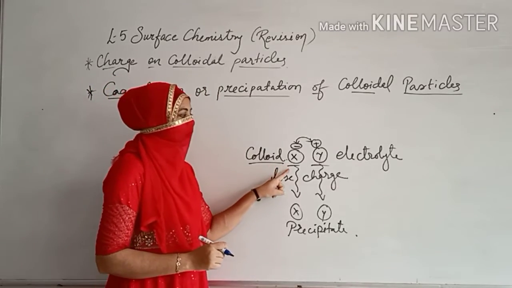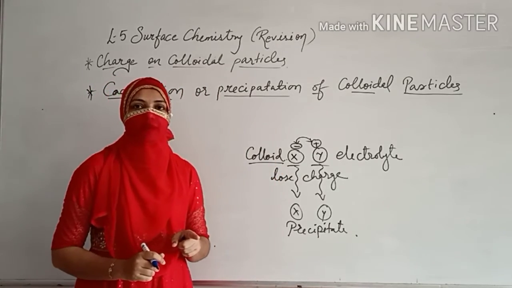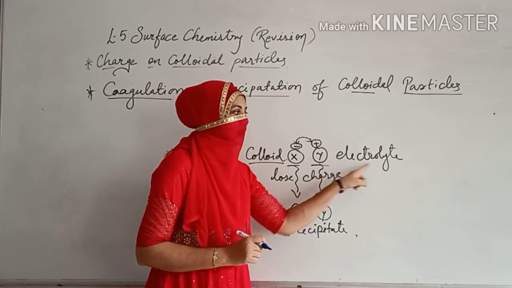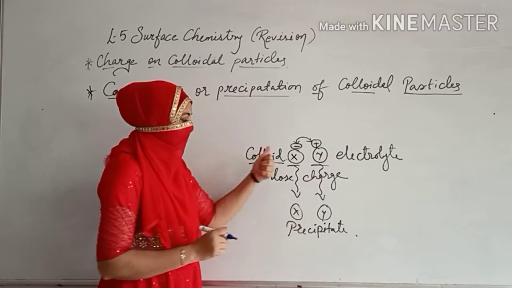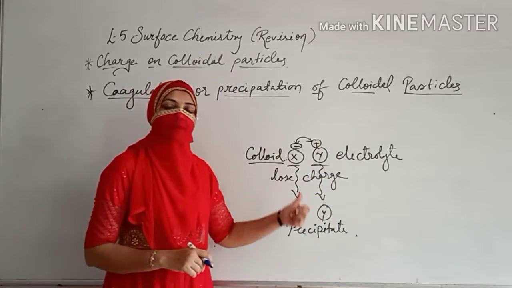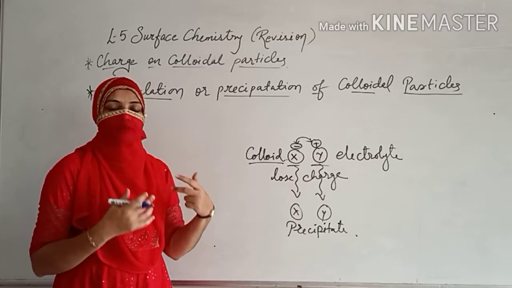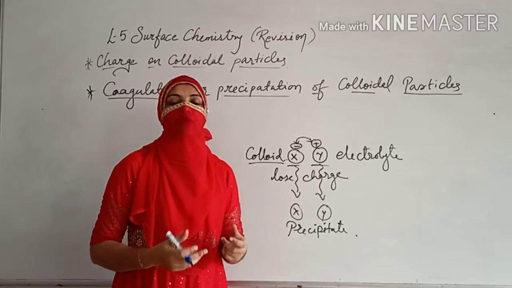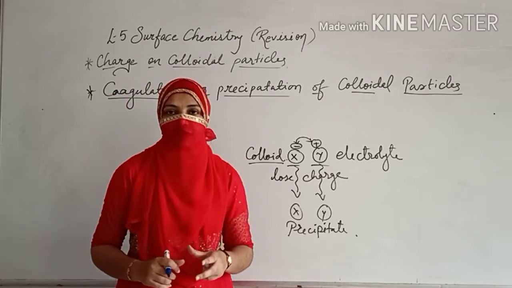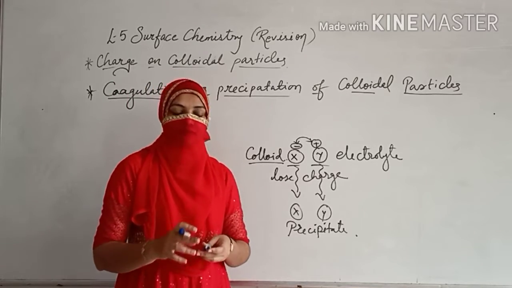Electrolyte. Okay. So when you are having one particular colloid and you use the oppositely charged electrolyte, what will happen? Coagulation will happen, or you can say precipitation can happen. So this is one method by which you can go for coagulation. आप coagulation कर सकते हो.